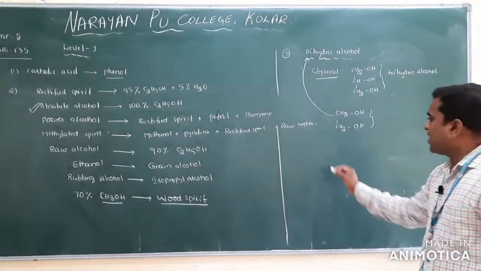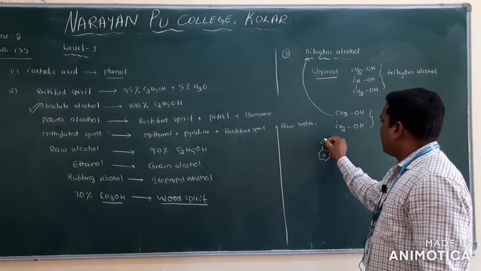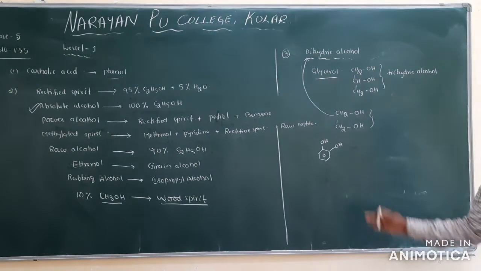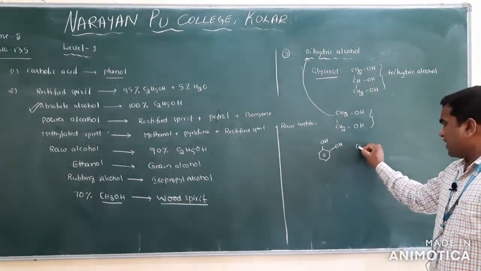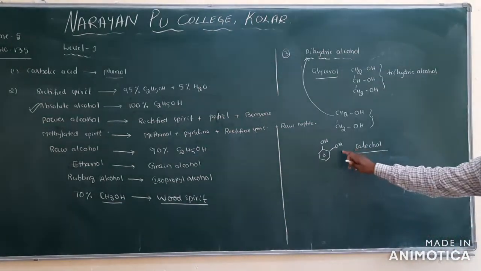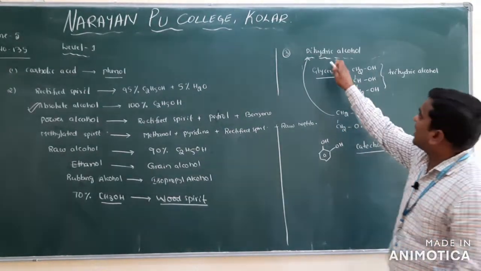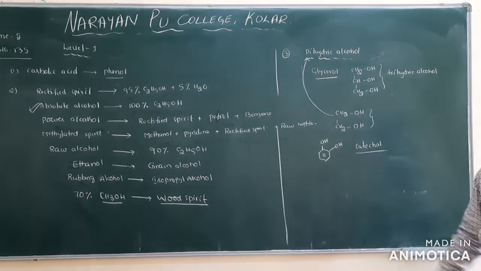Third option they have given: catechol. Catechol means, as I already mentioned, the OH groups are present on adjacent sides, that is the ortho position. We call it catechol. We have discussed it already. It is a dihydric, but they are asking for a simple alcohol. It is an aromatic alcohol. They should actually give a dihydric aliphatic alcohol here. So it is also dihydric, but it is aromatic.